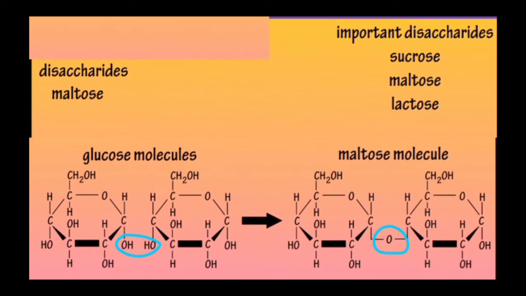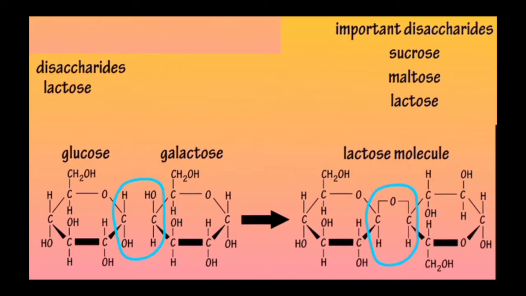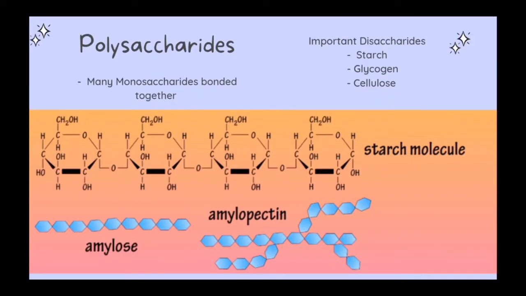Maltose, which is found in sweet potatoes and many cereals, is the result of two glucose molecules bonded together, and again, a water molecule is removed during the bonding. Lactose, which is mainly found in milk, is formed when a galactose and glucose molecule bond together, and again, a water molecule is removed. The last one is polysaccharides.